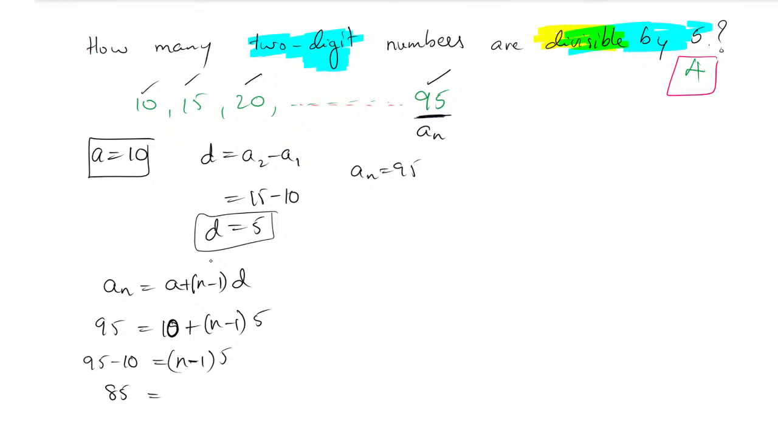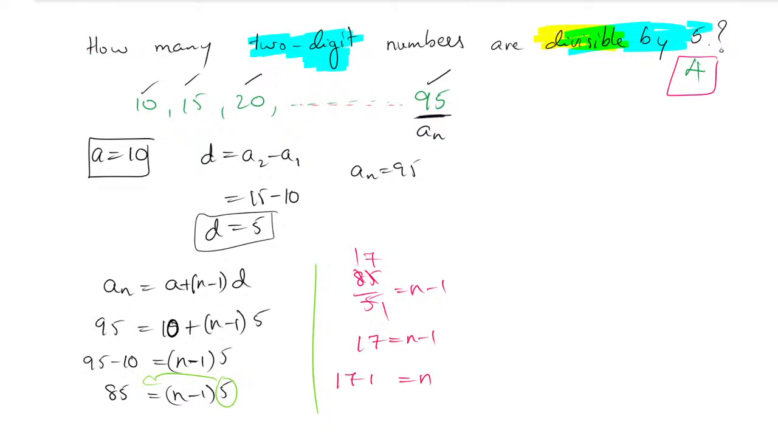So here you have n minus 1 into 5. Now the next step is this 5 we have to shift to the other side. So what will happen? 85 divided by 5 is equal to n minus 1. 5 ones are 5, 5 sevens are 35. So 17 is equal to n minus 1. N is equal to 17 plus 1, because minus 1 will come to this side. So 18 is the n value, and that is our answer.